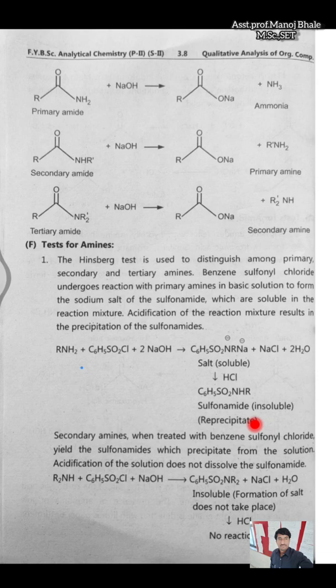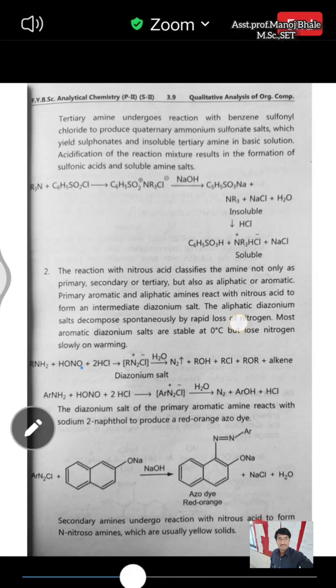In case of the secondary amine, if we are reacting this secondary amine with the benzene sulfonyl chloride and NaOH, then there is a formation of the insoluble salt. Insoluble formation is seen here. First, if it is a primary amine, a soluble salt is formed. If it is a secondary amine, it is insoluble. So there is no reaction with HCl. If it does not react with HCl and no precipitate is formed, then it indicates that the secondary amine is present. OK, so this is about the identification of the secondary amine.